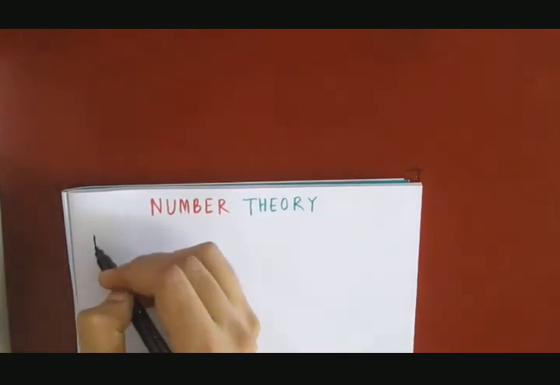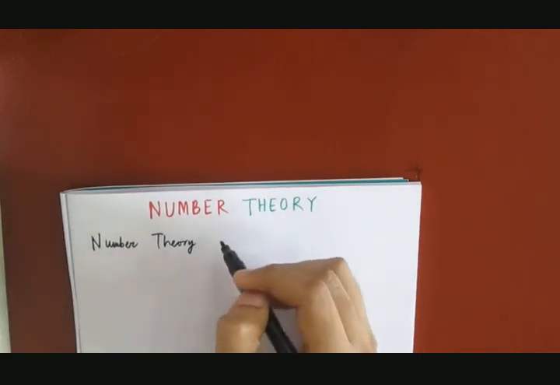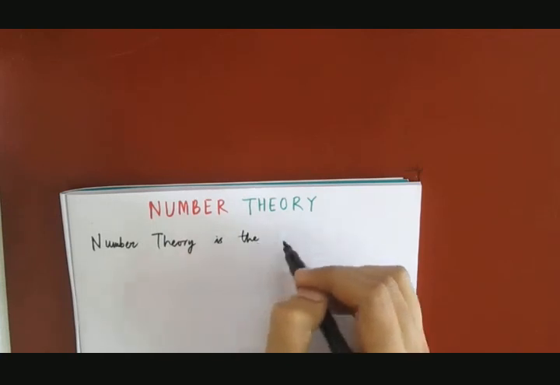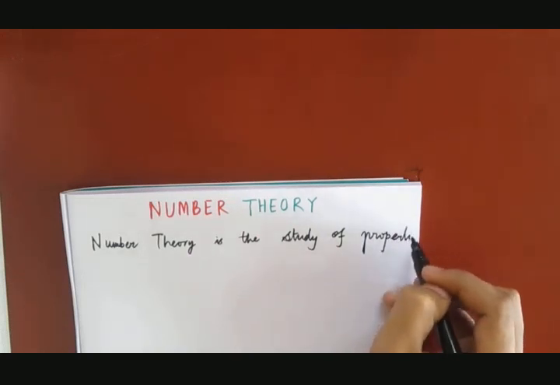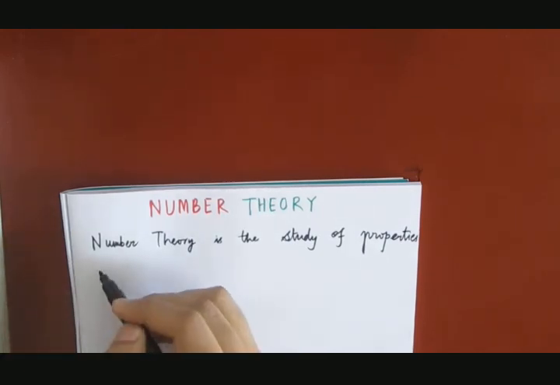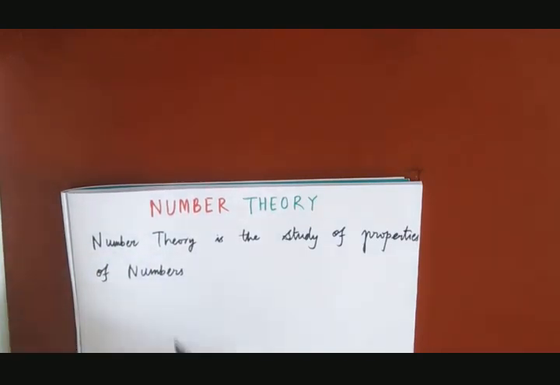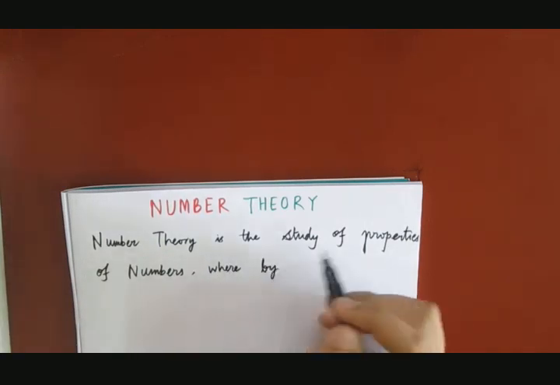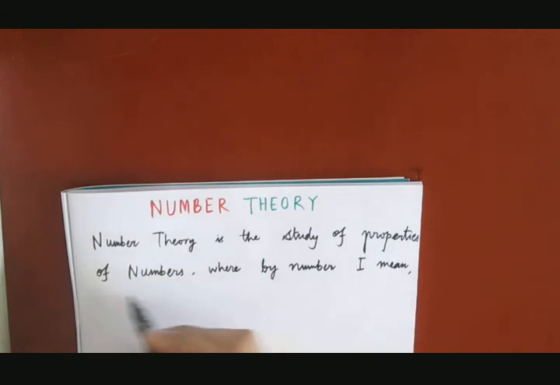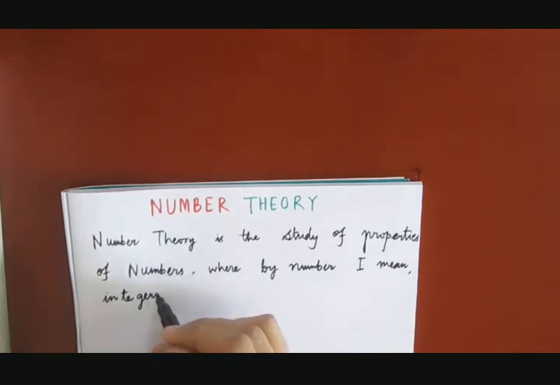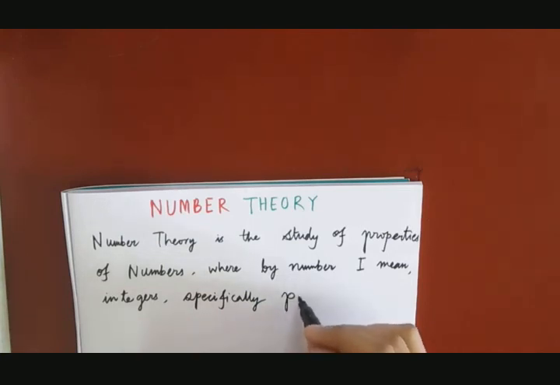So number theory is the study of properties of numbers, where by numbers I mean integers, or specifically positive integers.